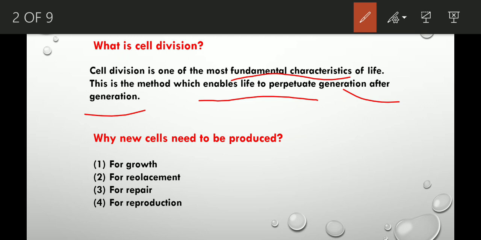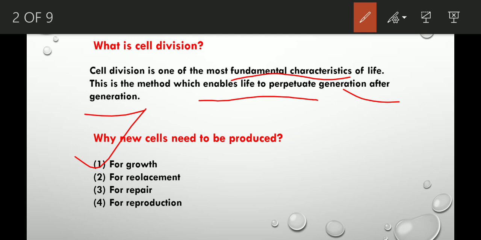Every organism, whether it's a plant or an animal, begins its life from a single cell. Then this single cell divides repeatedly to form a cluster of cells, which in turn gives rise to tissues and organs. That means from 1 to 2, 2 to 4, 4 to 8. In this way, the cells divide and ultimately form tissues and organs which perform specific functions. So cell division is very much essential for growth.